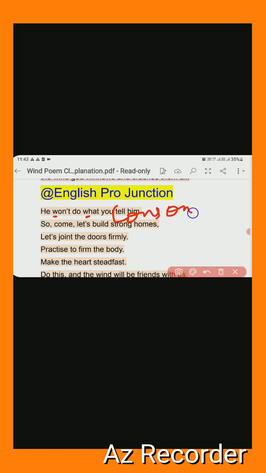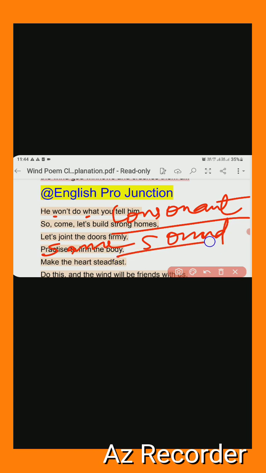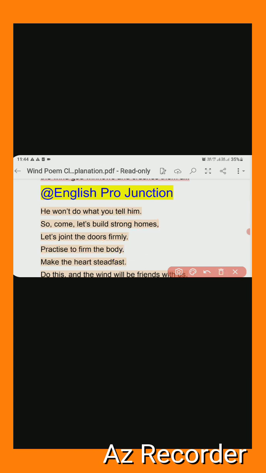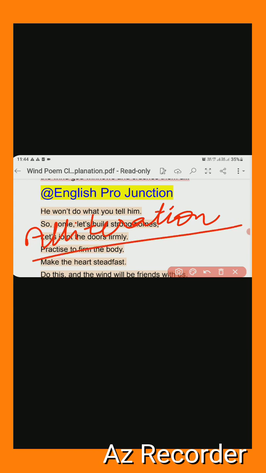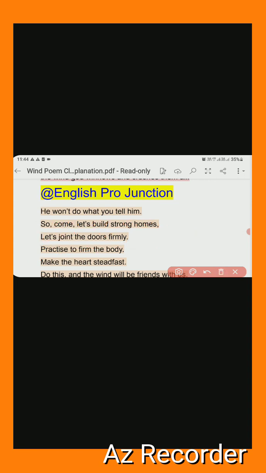If it is a consonant and the same sound repetition is there in the stanza, that is again called alliteration. What is called alliteration? Repetition of a consonant sound. Is it clear?